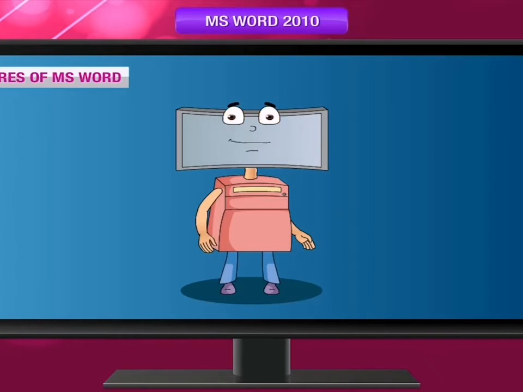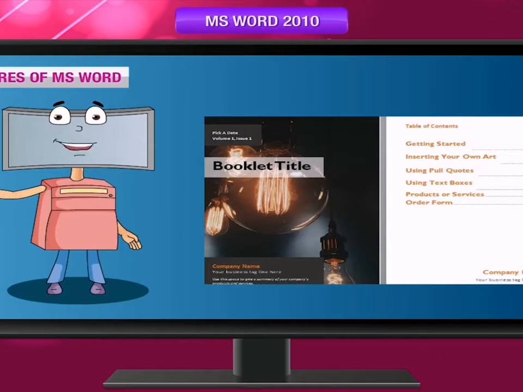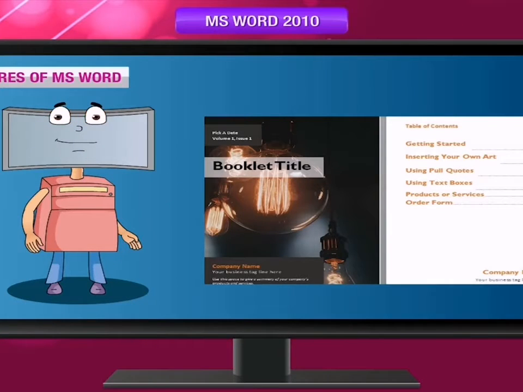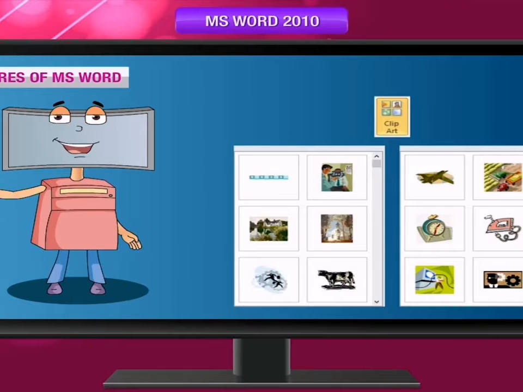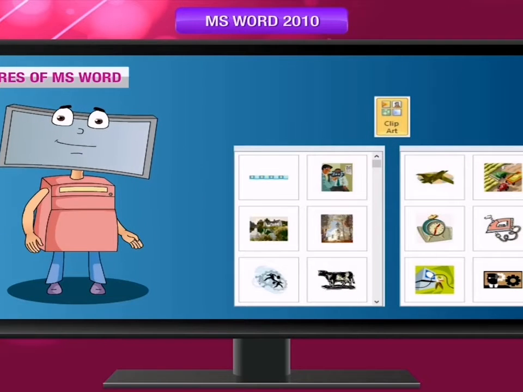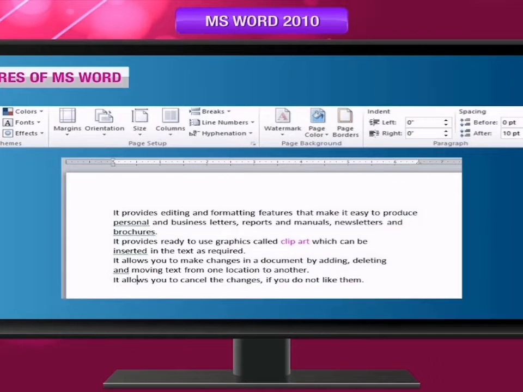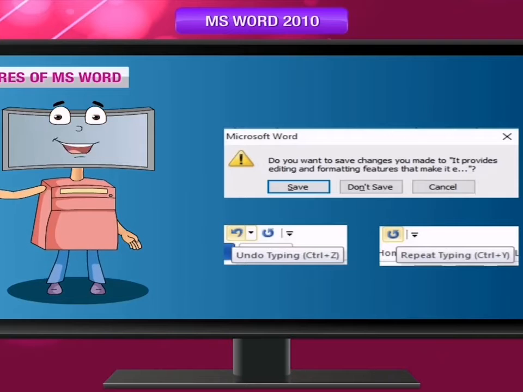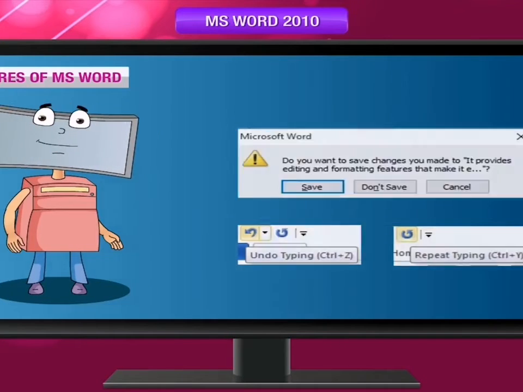Features of MS Word. It provides editing and formatting features that make it easy to produce personal and business letters, reports and manuals, newsletters and brochures. It provides ready-to-use graphics called clip art, which can be inserted in the text as required. It allows you to make changes in a document by adding, deleting, and moving text from one location to another. It allows you to cancel the changes if you do not like them.